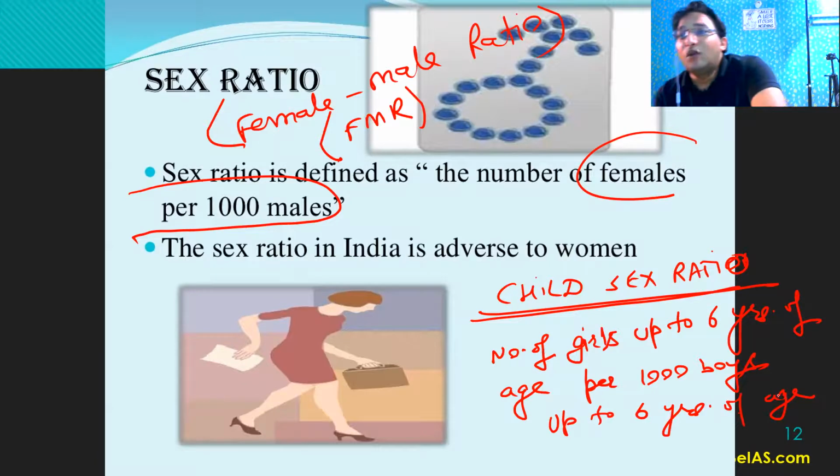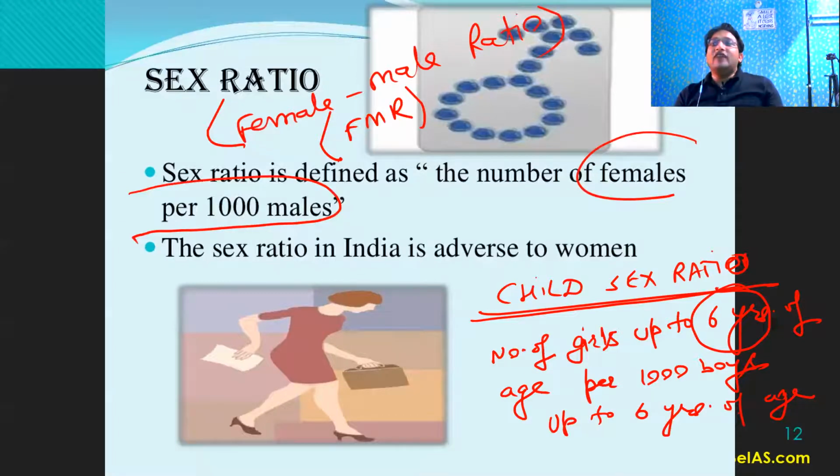So in the case of child mortality rate, we are considering 5 years of age. In the case of sex ratio, we are considering 6 years of age, right? And why are we calculating child sex ratio differently? So that we can identify how much is the recent sex ratio. अभी recent में कितना sex ratio है? So the government is taking a lot of measures to improve the sex ratio, to improve the female ratio among the male.